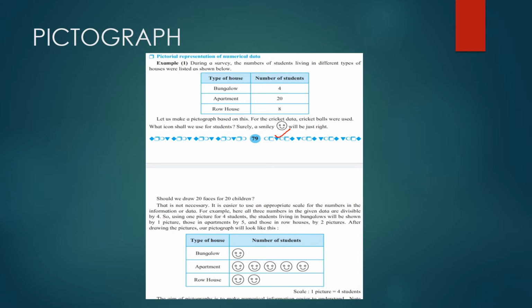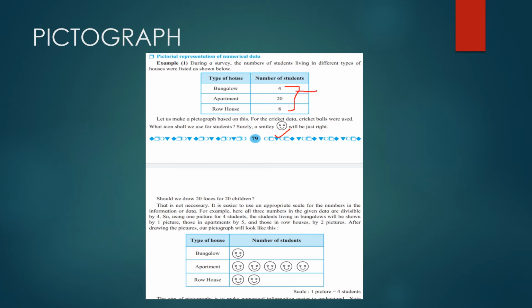Now how to do this? We cannot obviously draw 20 smileys for 20 students, correct? So what we do is first check these three numbers. These three numbers are 4, 20 and 8. Which is the least number? 4. 4 is the smallest number among these three. Now we'll check whether the other two numbers go in the table of 4. So 4 twos are 8 and 4 fives are 20. Correct? So we can take one smiley as 4.